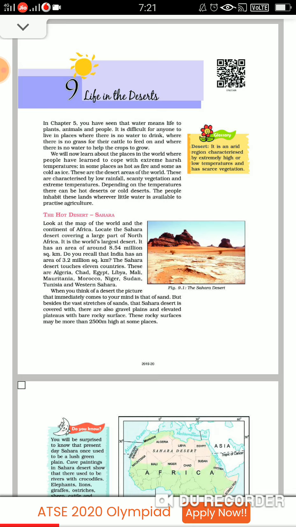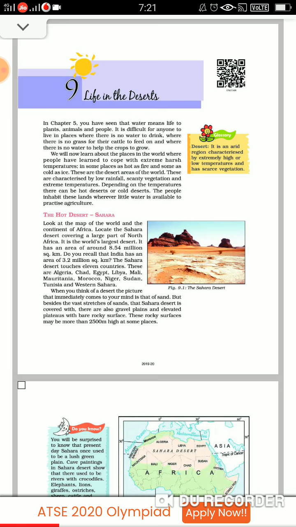Now, what is a desert? Check out in the glossary, it is given. It is an arid region. Now, all these characteristics which I told you, those are there. Means extremely high or low temperature will be there, and there will be very scarce vegetation. Now, children, first of all, we will go through the hot desert. Whenever we talk about hot desert, we talk about Sahara Desert. Fine. Even India has a hot desert. Thar Desert is a hot desert only.